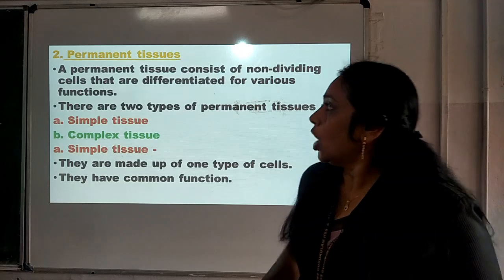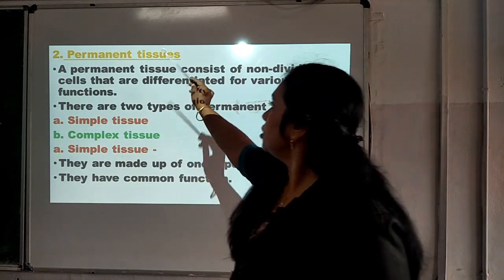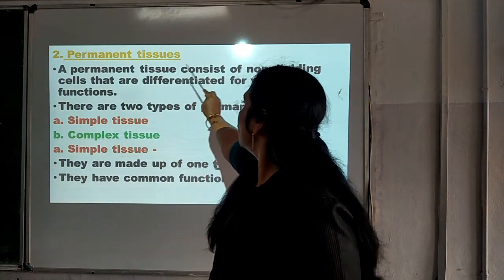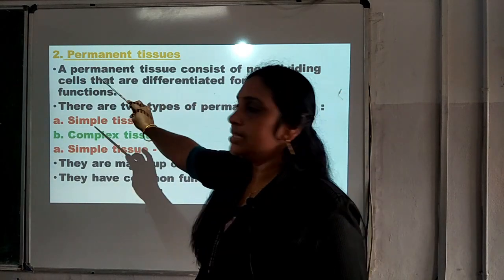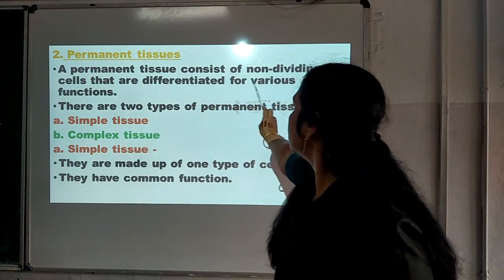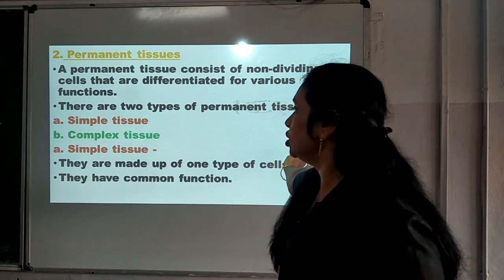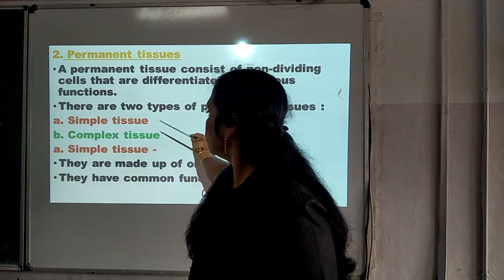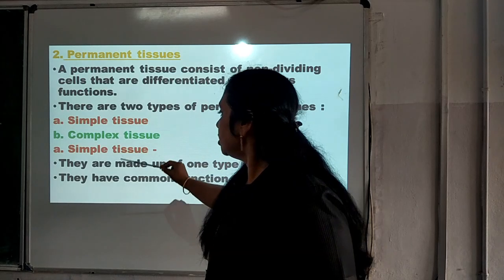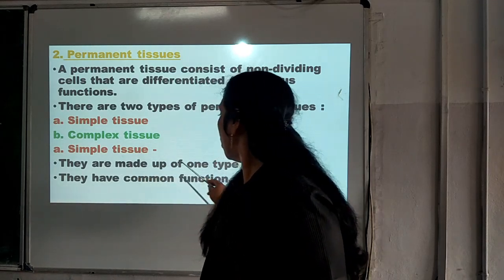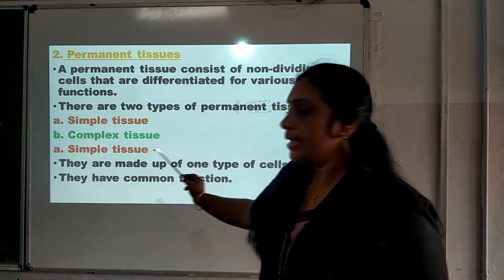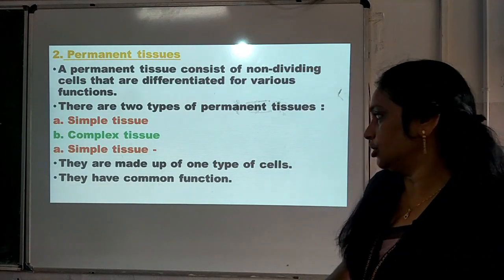Now number 2, permanent tissue. A permanent tissue consists of non-dividing cells that are differentiated for various functions. There are two types of permanent tissues. Number 1, simple tissue, and number 2, complex tissue. Simple tissue we can say as they are made up of one type of cells and they have a common function.